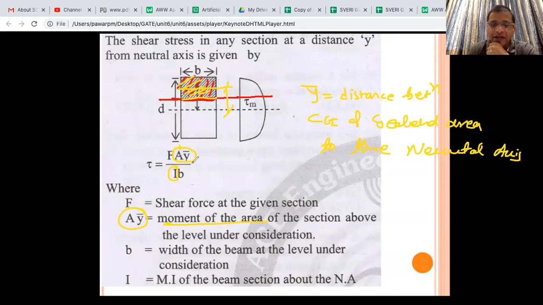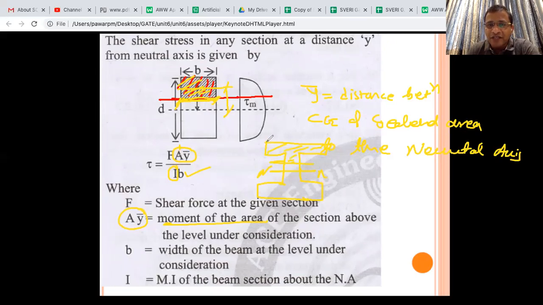Complete body. B, you have to be very careful. People make mistakes most of the time in the calculation of B. This is the width at that point. For example, if I am calculating for this T beam, or you can say I beam, and this is the neutral axis, and I am calculating stress here, then beyond this is this area.